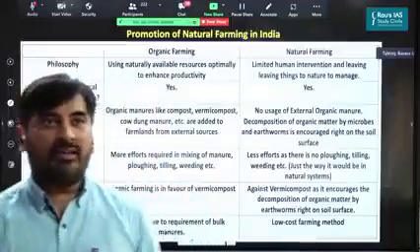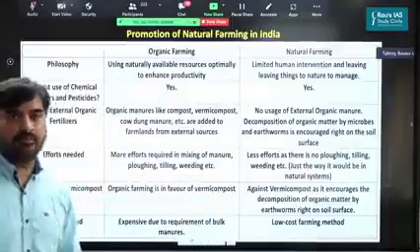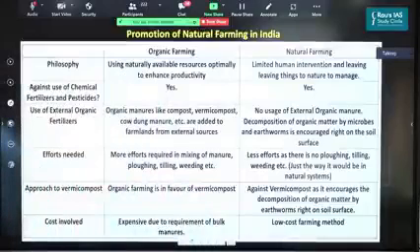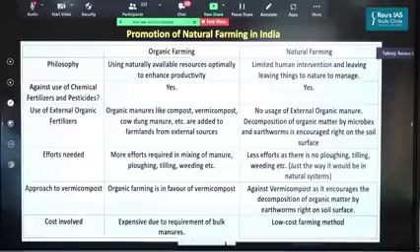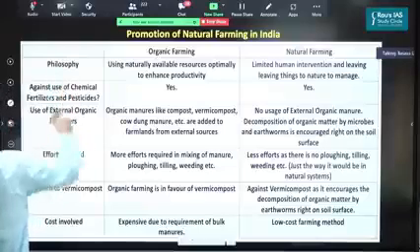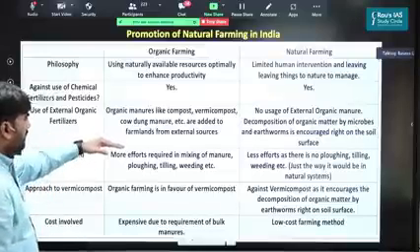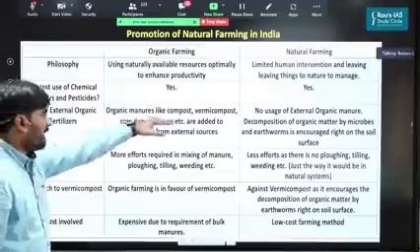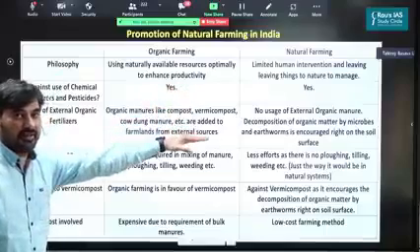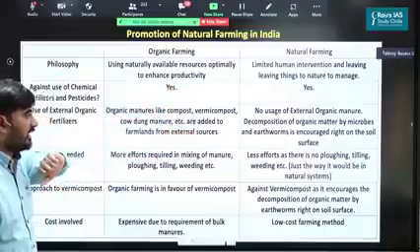So you can have a look at this screen. Please have a look at the screen, all of you. As you can see, the differences I've highlighted here with respect to philosophy, use of chemical fertilizers and insecticides, use of organic fertilizers. Here we may use all of this from external sources, but in case of natural farming, there is no external usage of organic manure.